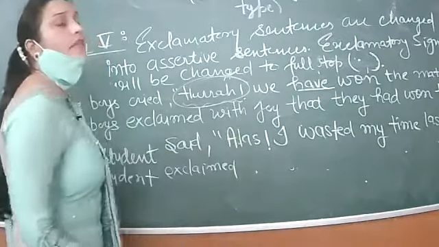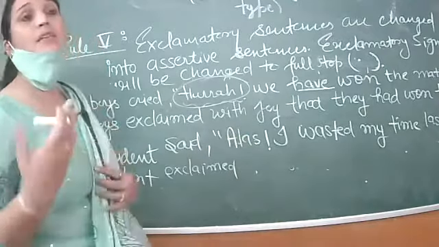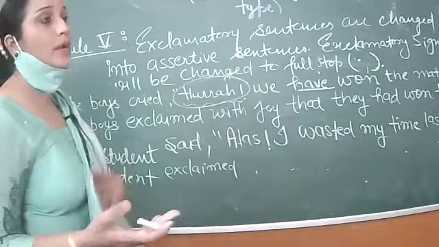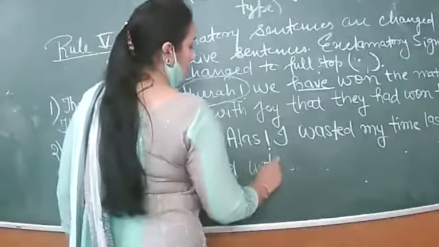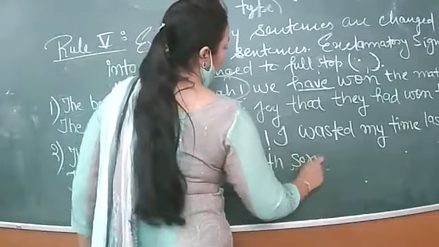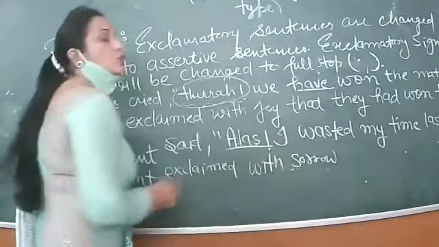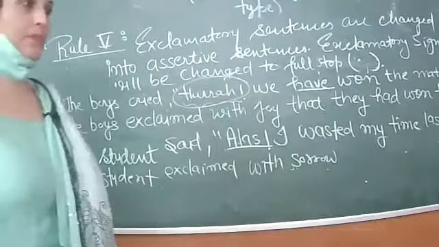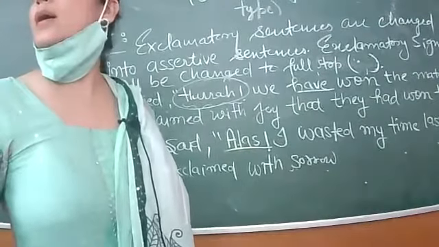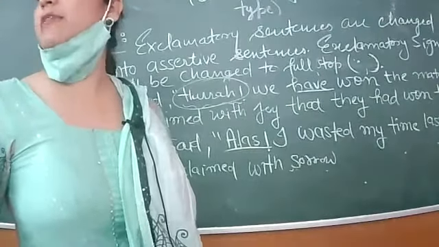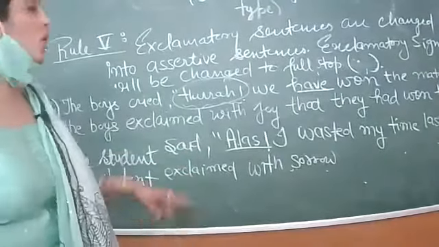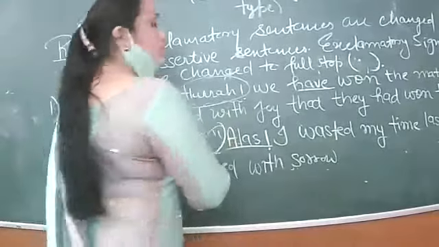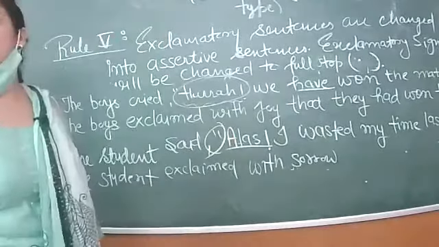Whenever alas is given, it means somebody is suffering with pain. So it is a sorrow. The student exclaimed with sorrow. The word alas shows that that person is in pain, in grief, sorrow. So the student exclaimed with sorrow, in place of comma, inverted comma.